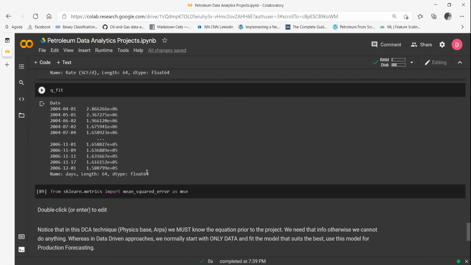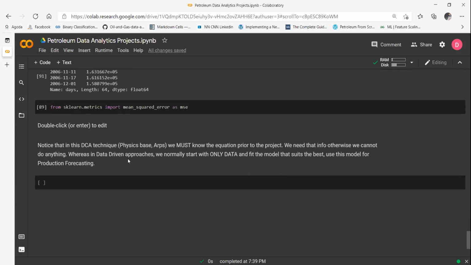Now I will give you a slight heads up about what's coming ahead. This technique is based on physics. We must know the equation prior to the project, right? What if we did not know what the hyperbolic equation looks like? Because the SciPy curve fit needs the equation, right? But how about the case where we did not know the equation? In that case, the whole project fails. So we need the information of the equation, or the information from the physics. Otherwise, we cannot do anything.